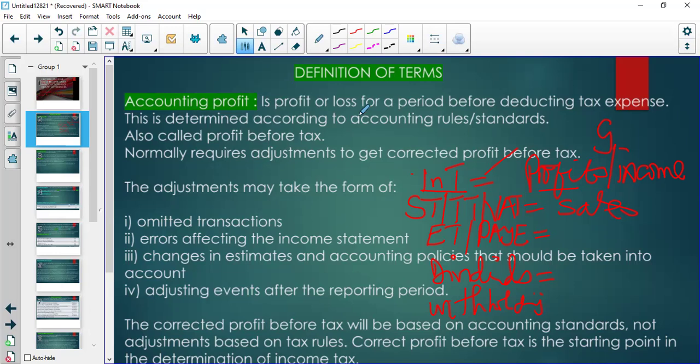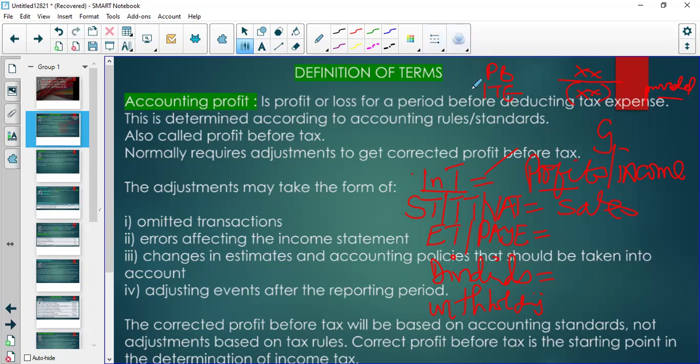So you should know that when we say profit before tax, we have a figure there, and then we have income tax expense, then we have another amount there. So previously in the lower levels, first year and second year studies, the income tax expense was always provided. But at third level, you need to calculate that. So we're going to teach you how to do the calculation.